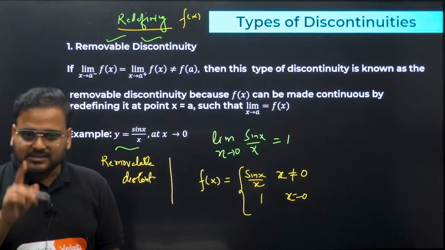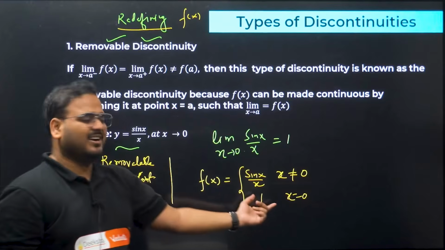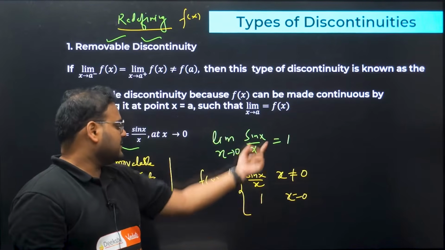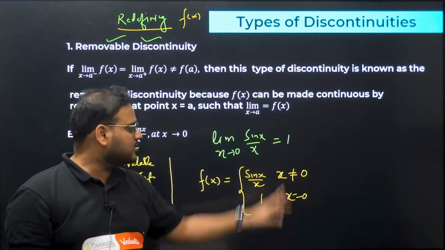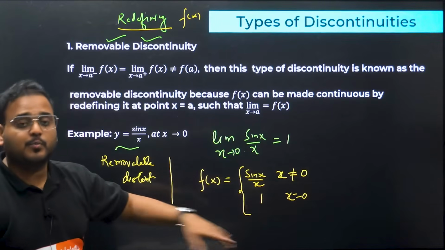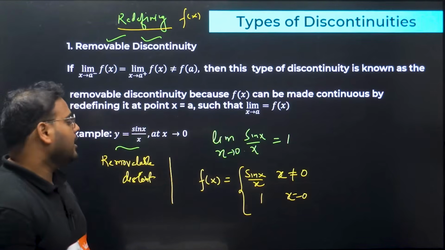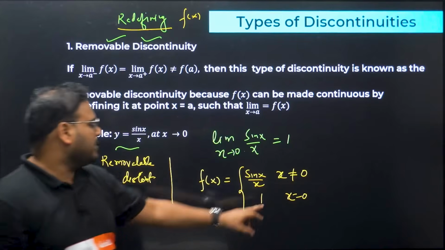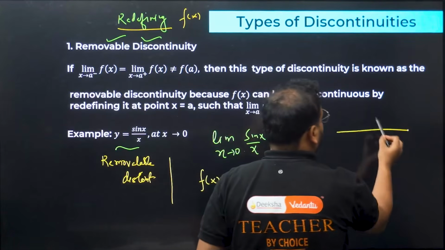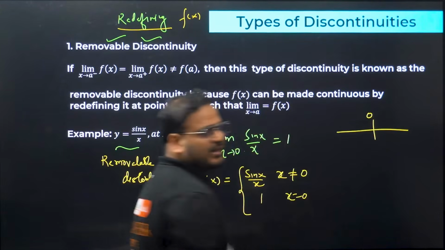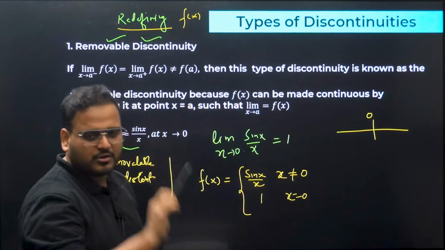Now as a student you might be confused, sir, how can you say that? Isn't this the same value as the limit? Are you using that from the limit? I can use it from the limit also, but I also have a concept that I can tell you. If I see the number 0 on the number line, what does it mean? It means going right before or right after 0.